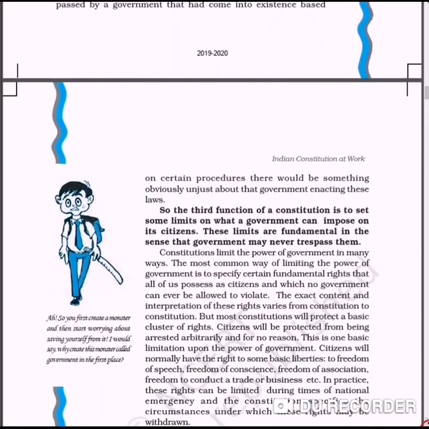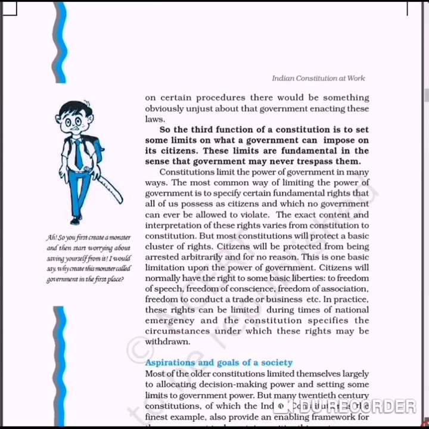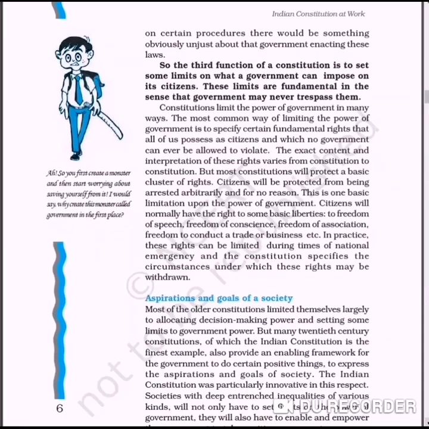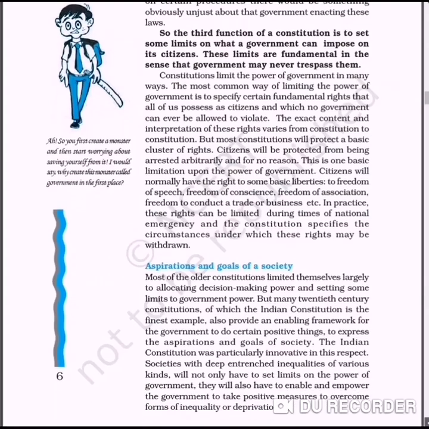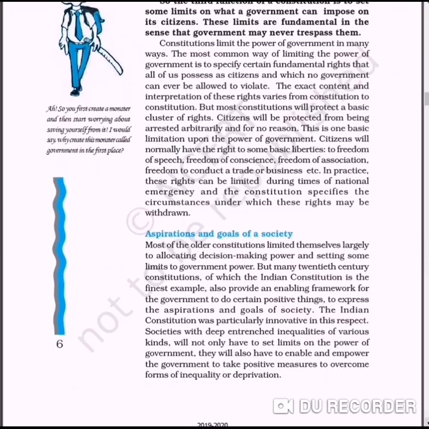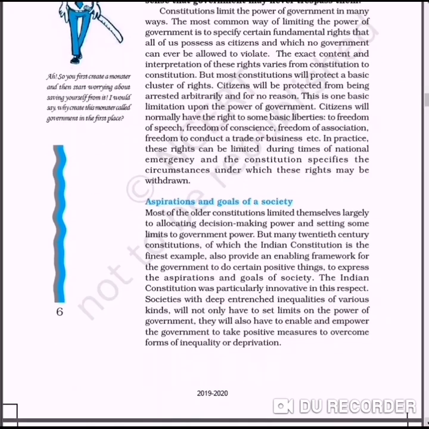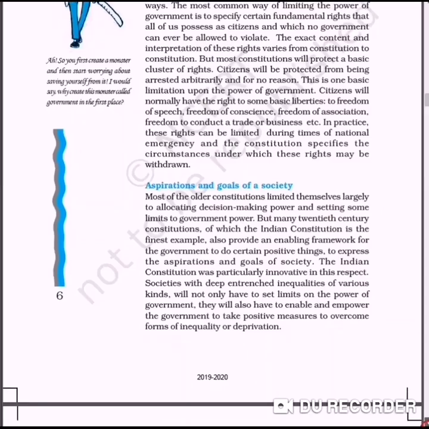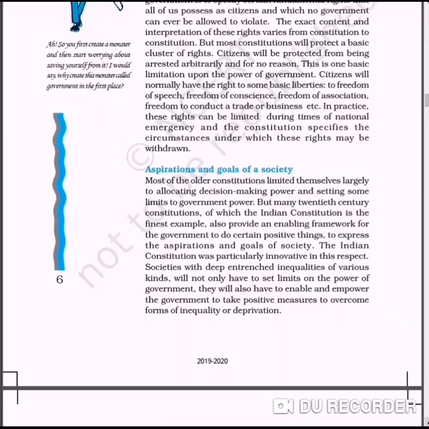It means the government cannot interfere in the basic rights of the citizens, but it can limit the rights. For example, in any particular situation, the government can limit the right of moving here and there, or gathering together at one place. Some aspirations and goals of a society are there. Actually, constitutions limit themselves largely to allocating decision-making power and setting some limits to the government's power.